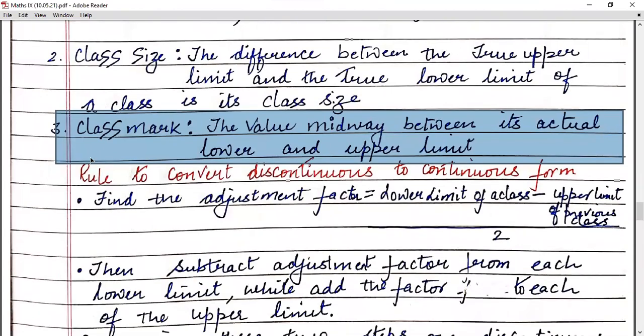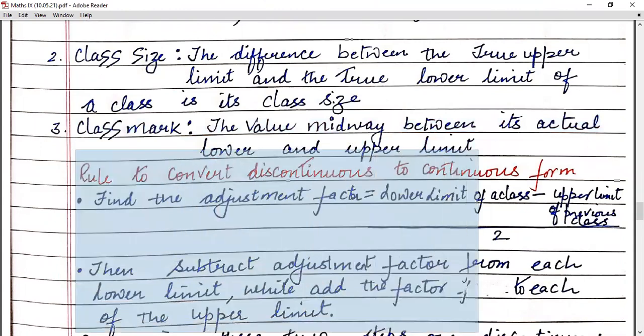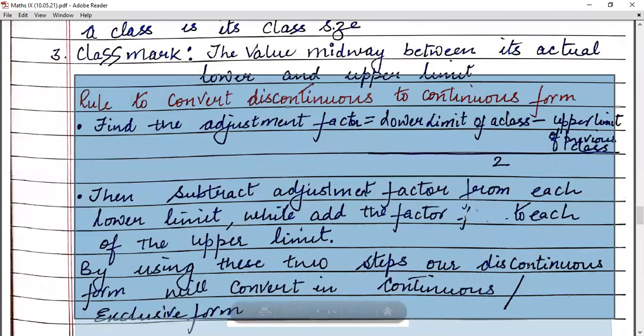Now, children, let's see how to convert the discontinuous to continuous form. There are rules. First, you will find the adjustment factor. And how can you find the adjustment factor? That will be the lower limit of a class minus the upper limit of the previous class, divided by 2. I repeat again. First find the adjustment factor, that is lower limit of a class minus upper limit of the previous class divided by 2.